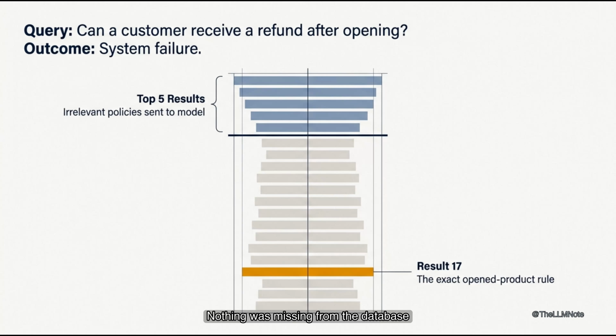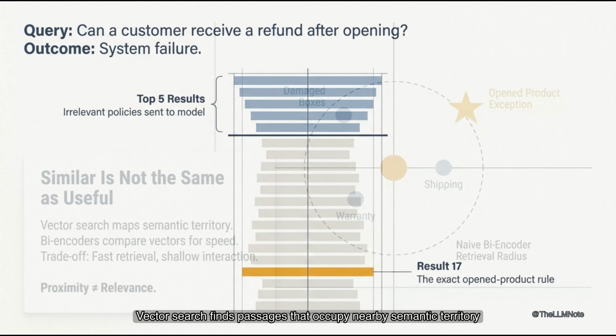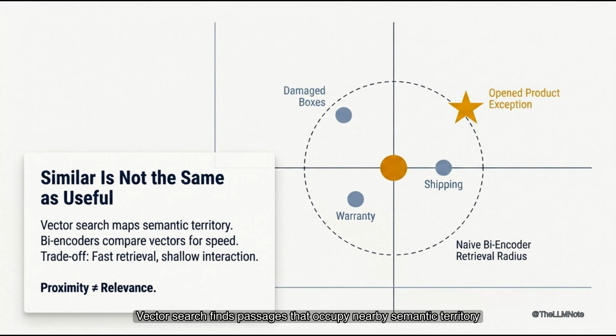Nothing was missing from the database. The embedding model even found the correct passage. The failure happened because candidate retrieval treated semantic resemblance as final relevance. Vector search finds passages that occupy nearby semantic territory, but nearby is not identical. A query about open products may retrieve damaged boxes, warranty claims, exchanges, and return shipping because those passages share language and meaning.